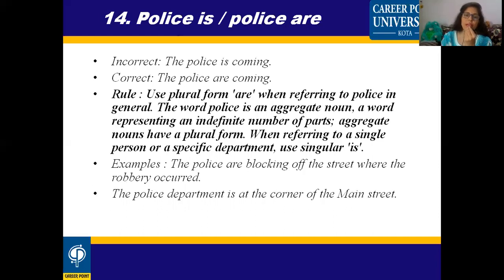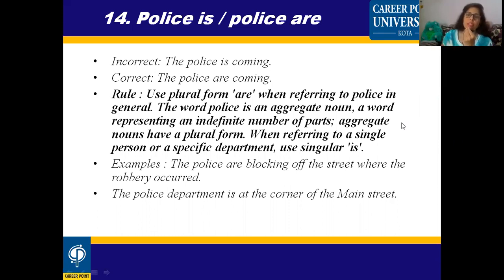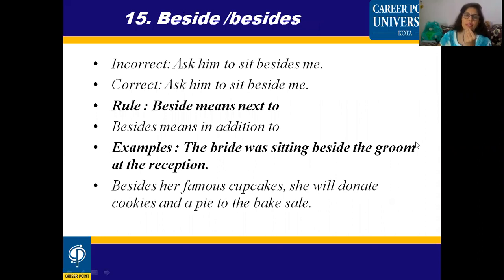So, the police department is at the corner of the main street. If we are talking about the department, then what will we do? If we are talking about the department, then we will definitely use a singular noun after that. All right. So there is one more slide. Beside, besides. So which is the correct and which is the incorrect one? We'll see to it. Beside, B-E-S-I-D-E, means next to.